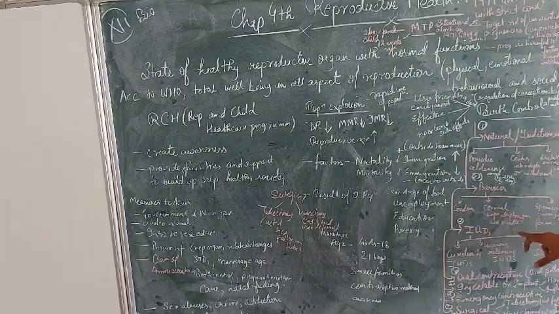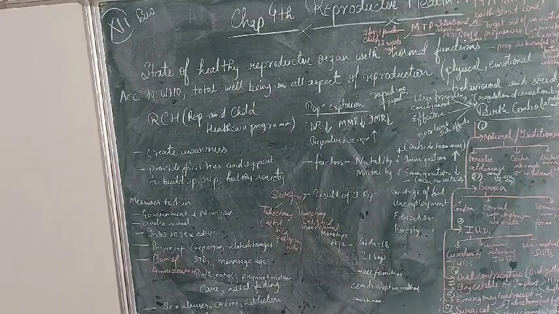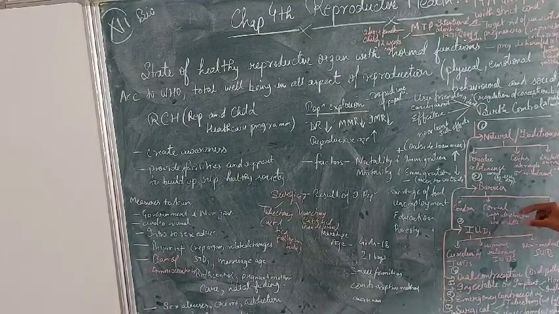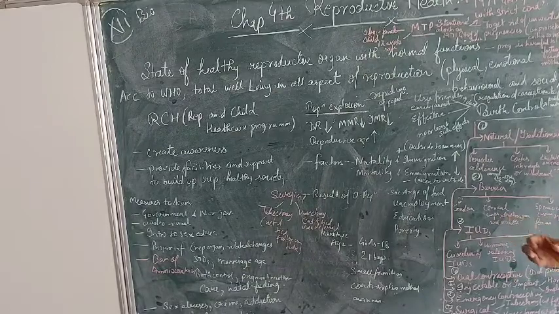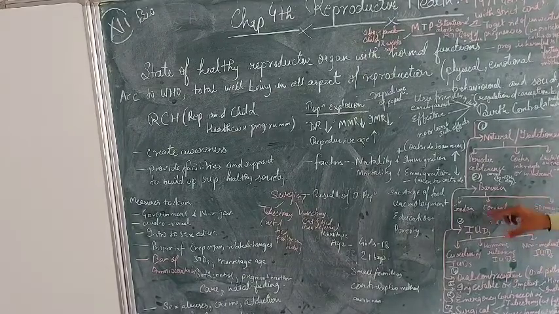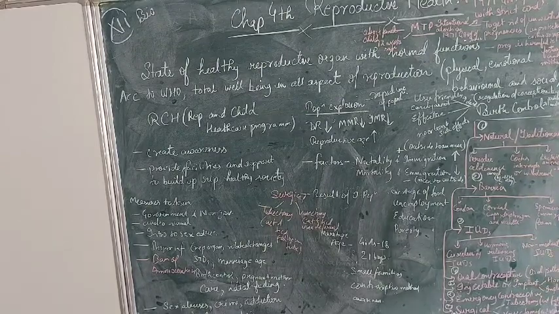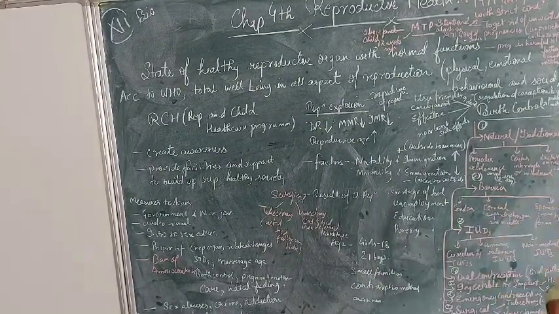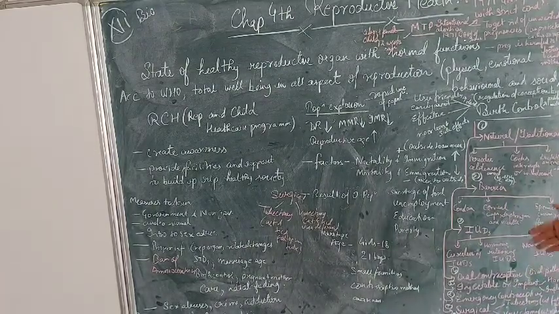Cervical caps, diaphragms or rods are equipment inserted in the female reproductive organ. Cervical caps are inserted in the cervix of the female. Diaphragms and rods are also inserted in the female reproductive organs to create a barrier between the sperm and ovum, so the sperm stick to this equipment and can't pass through the vagina to reach the ovum.